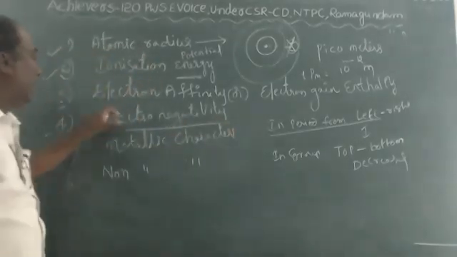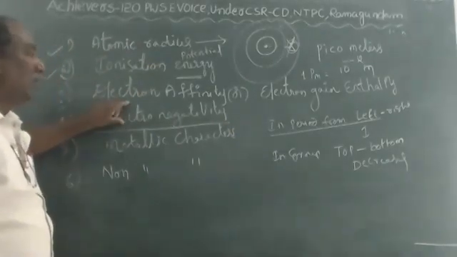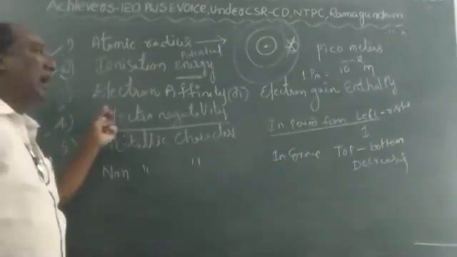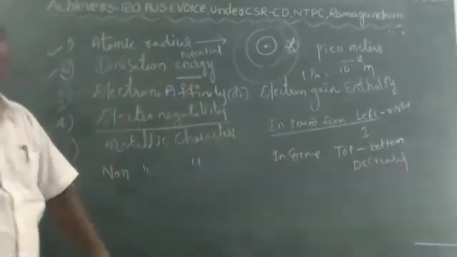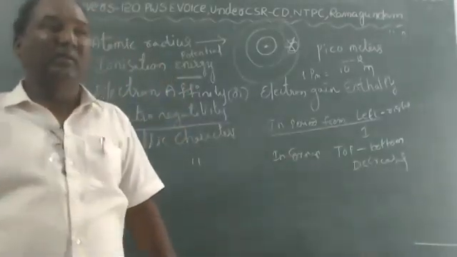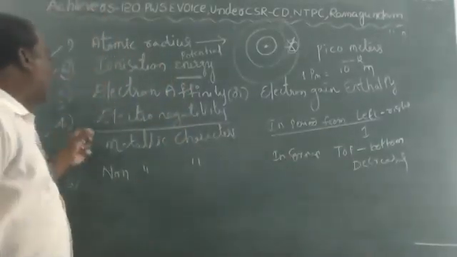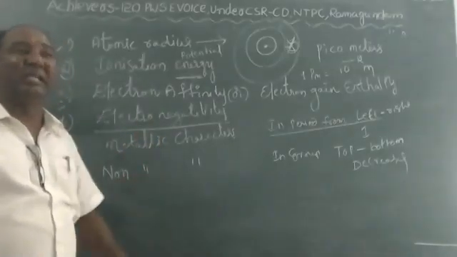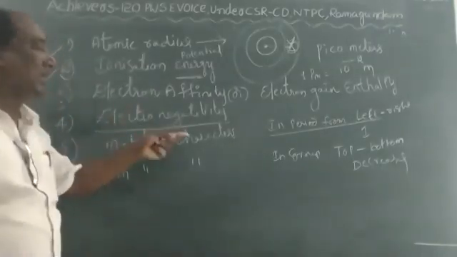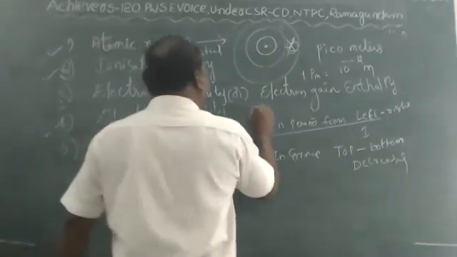Okay, children. The tendency of an atom to attract the electron towards itself is called electronegativity. It is measured on the Pauling scale.